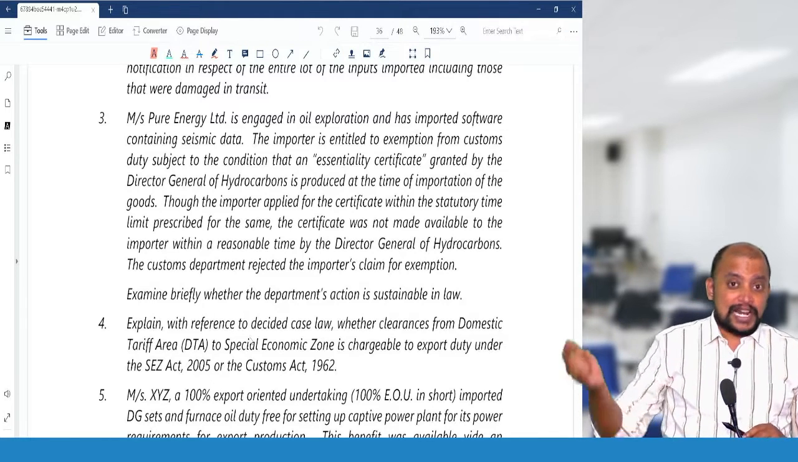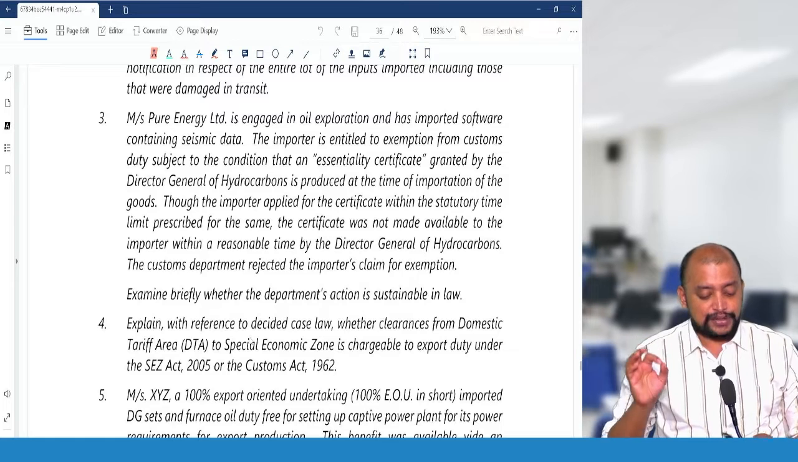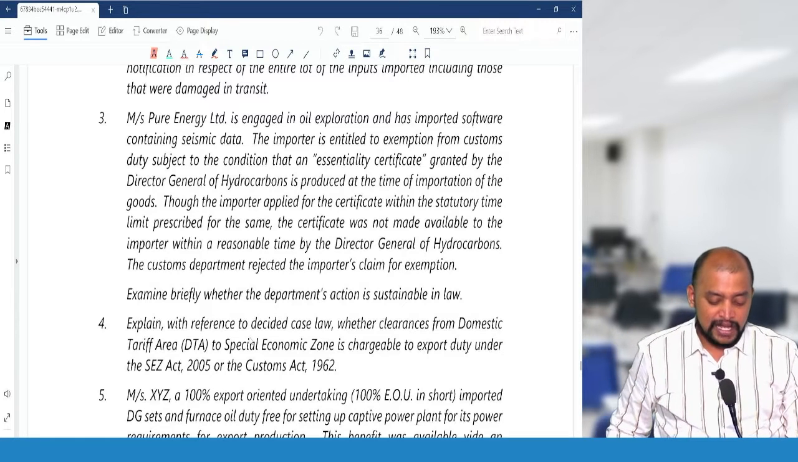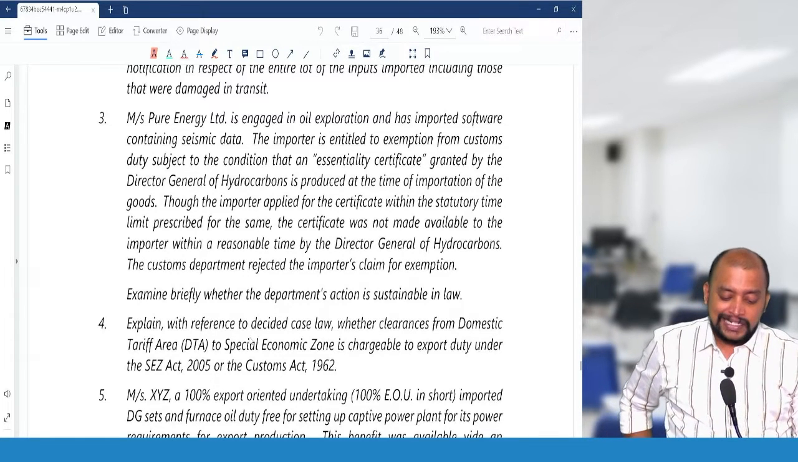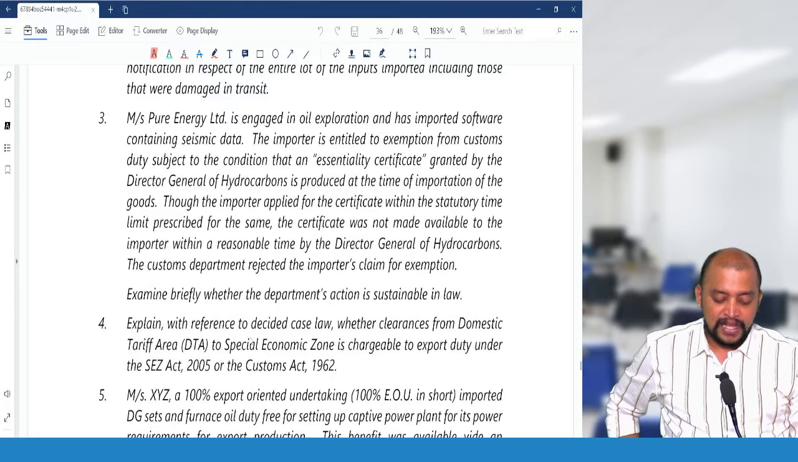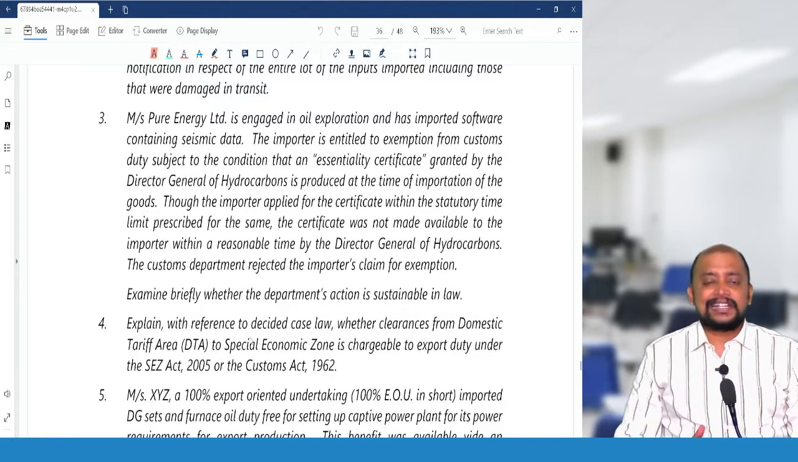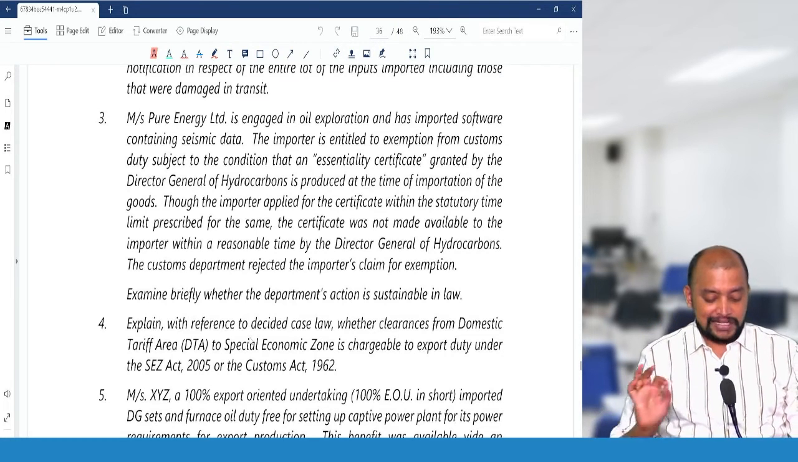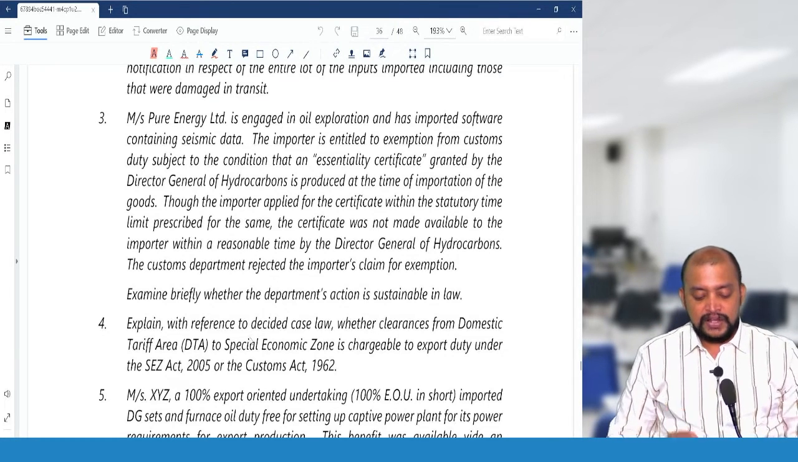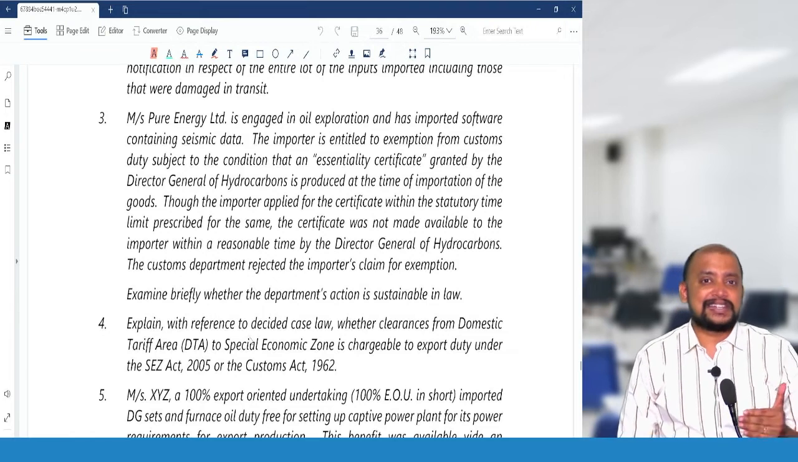Though the importer applied for the certificate within the statutory time limit prescribed for the same, they could not obtain it within a reasonable time. And the Customs Department rejected the importer's claim, stating that you are not eligible for the exemption. Briefly explain whether the department's action is sustainable in law.